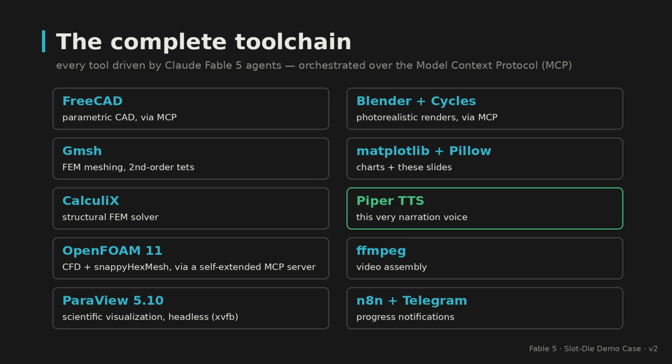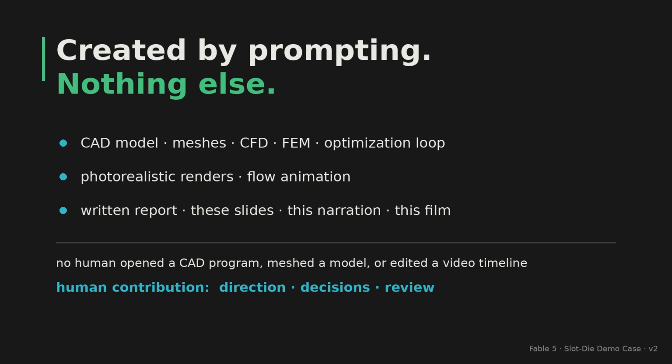Blender with Cycles for photorealistic rendering, Matplotlib and Pillow for charts and slides, FFmpeg for video assembly, n8n and Telegram for notifications, and even the voice you are hearing right now was generated by the pipeline, using Piper text-to-speech. Pause on what that means.